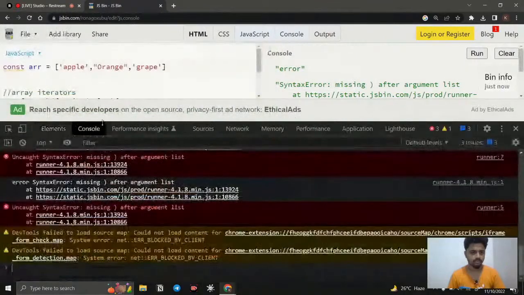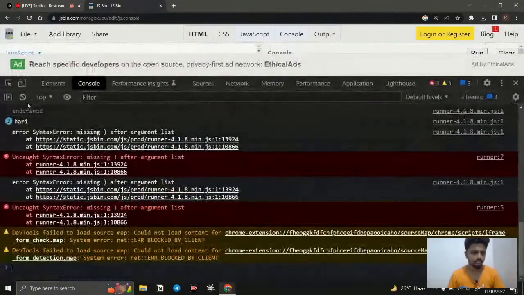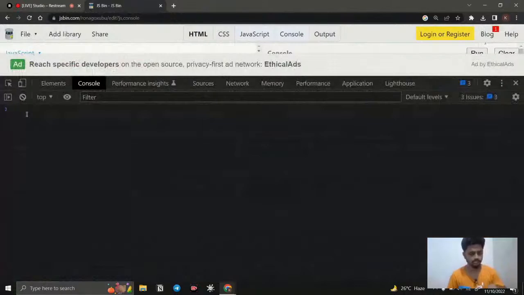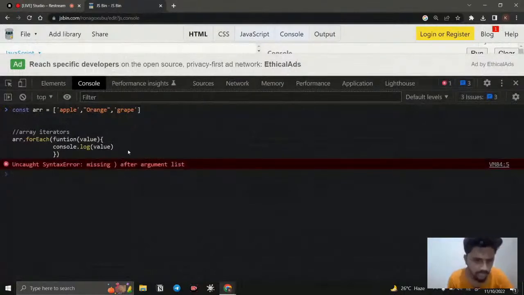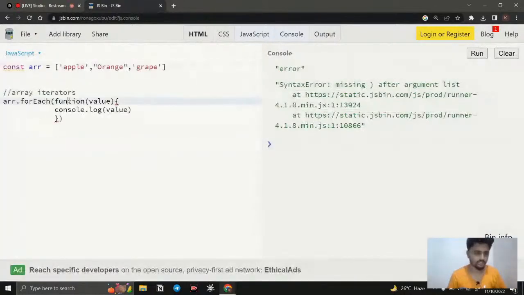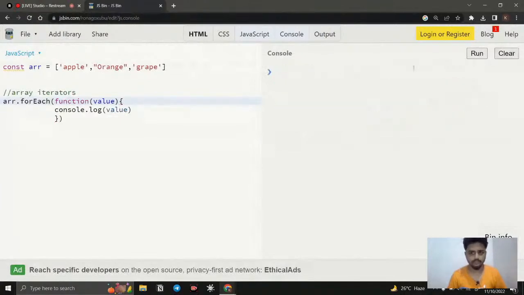So we will go to our console. I just clear this and paste it here. So here also it is throwing an error: missing after argument list. Okay, I made a spelling mistake. Sorry, it's going to be function. Yeah, sorry for that.